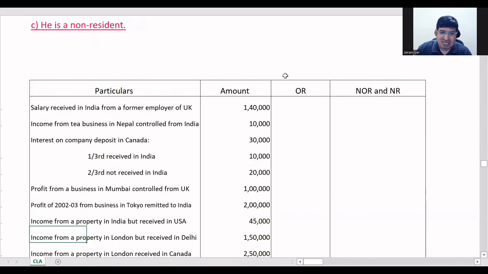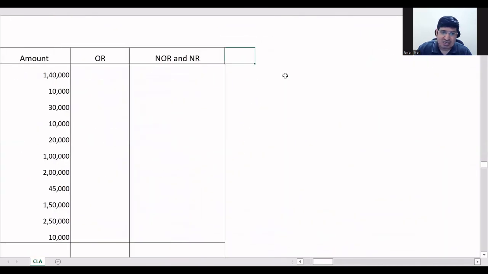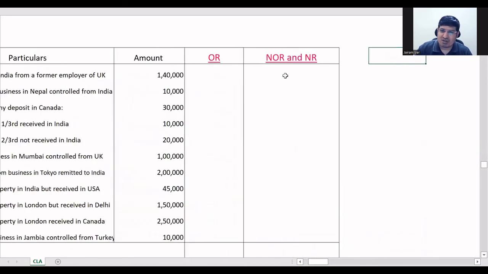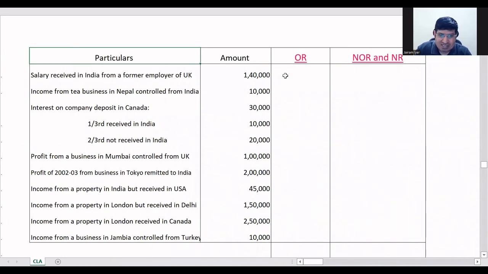These are the incomes they have given you here. So here we have made columns. This is ROR, this is RNOR and NR. You can make three columns also separately. I have just clubbed RNOR and NR too because most of the answers are similar. Otherwise, all three columns you can make separately. So let's see one by one. Here, first is salary received in India.